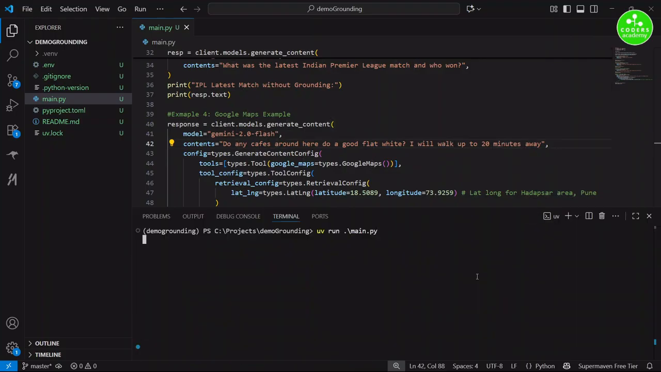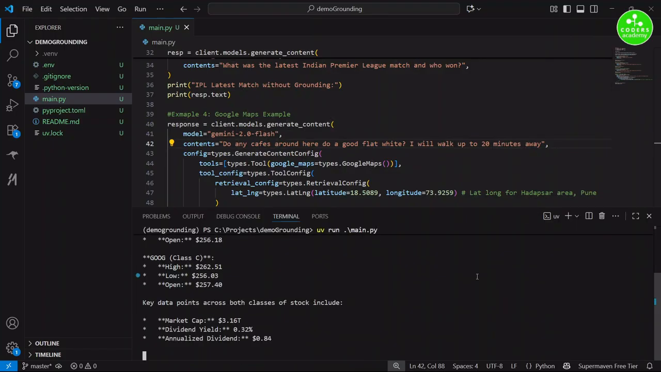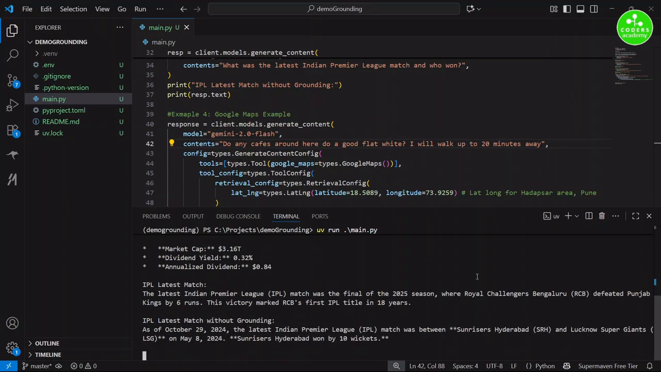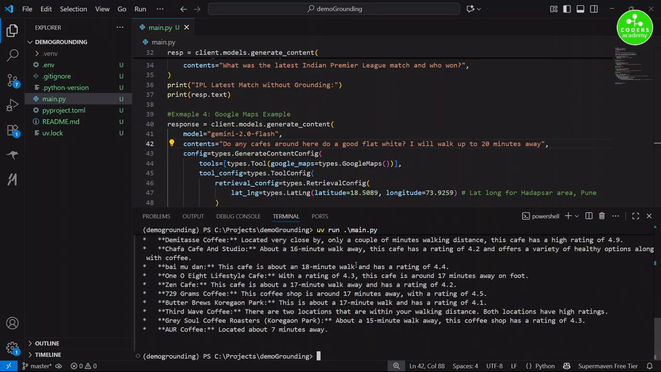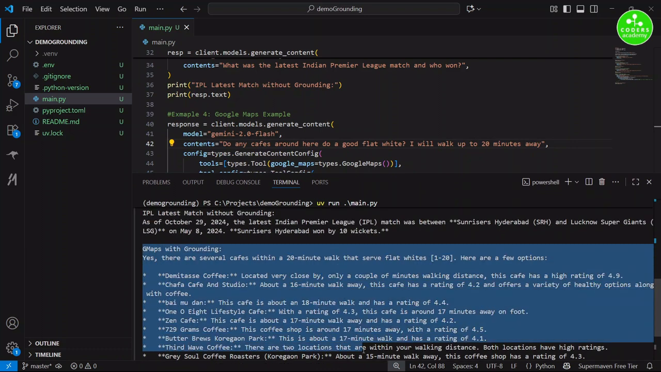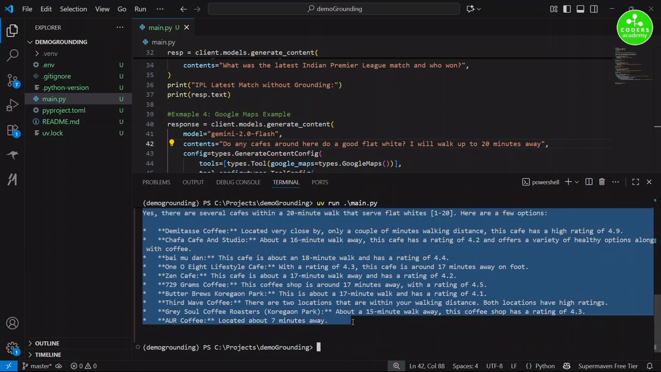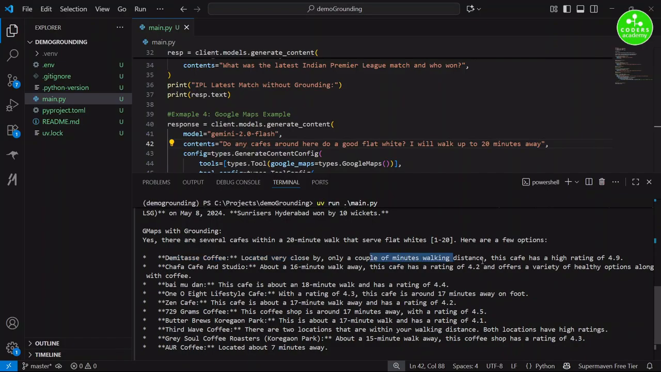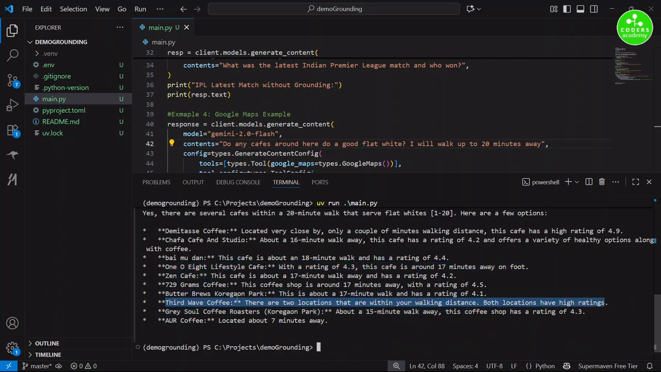So we go back to our terminal and we run it, uv run main. So we're done with the IPL. Now if you look here for the Google Maps example, yes, there are several cafes that serve the thing that we have with 20 minutes walk, and this is the list that it has given back. There are quite a lot of them which is available in my area, like Third Wave Cafe or Coffee.